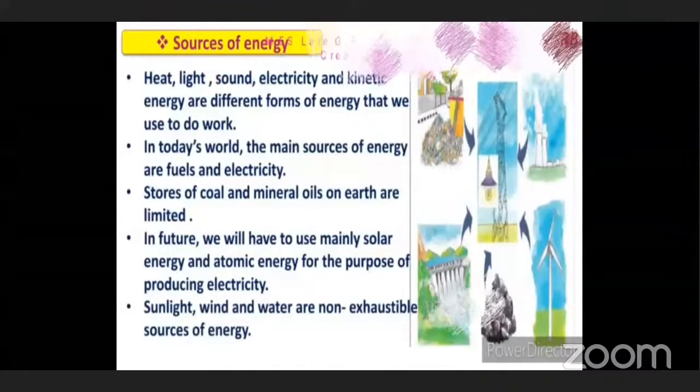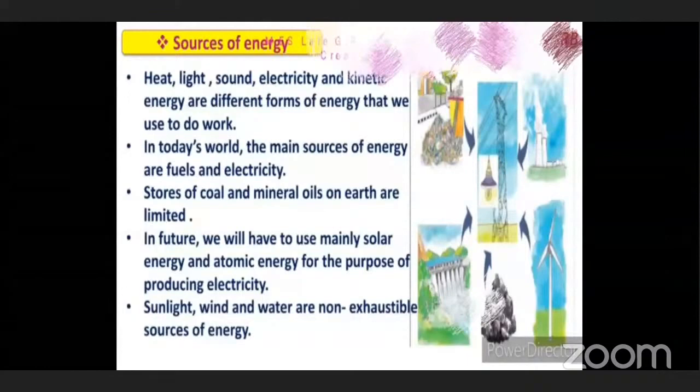Stores of coal and mineral oils on earth are limited. Whatever fuels we are using, like coal and mineral oil, are limited on the earth, but the population is increasing day by day and we are using them so much. So one day what will happen? They will get exhausted, means they will get over. In future, we will have to use mainly solar energy and atomic energy for the purpose of producing electricity.